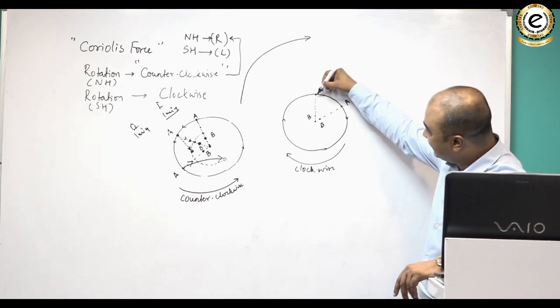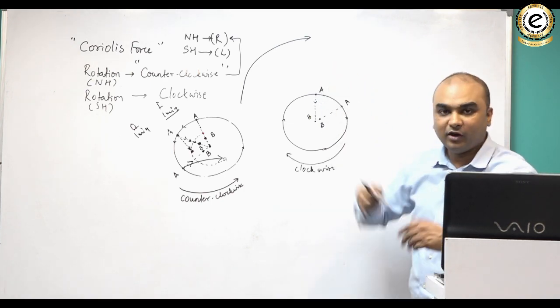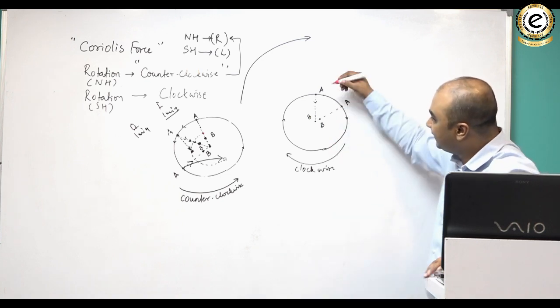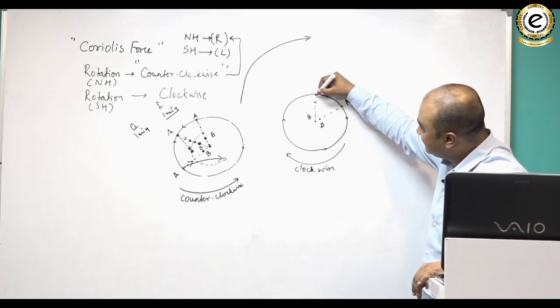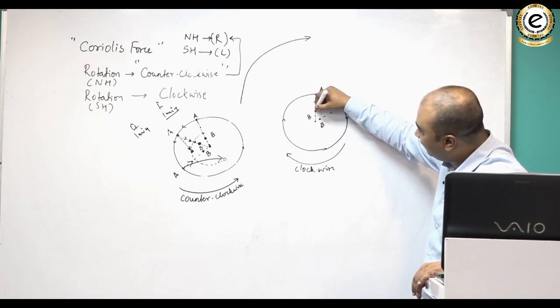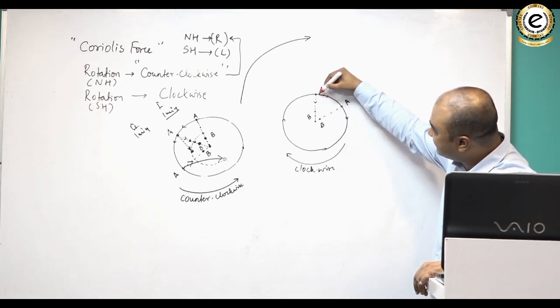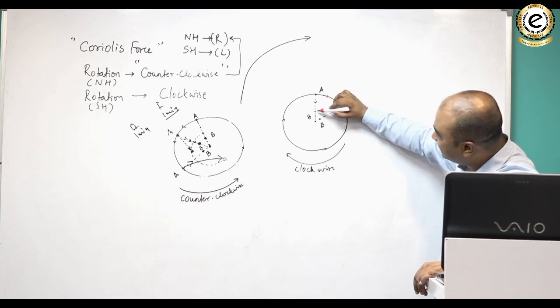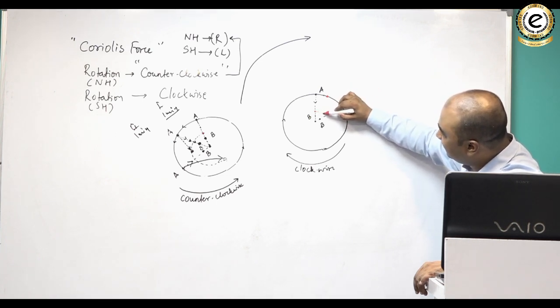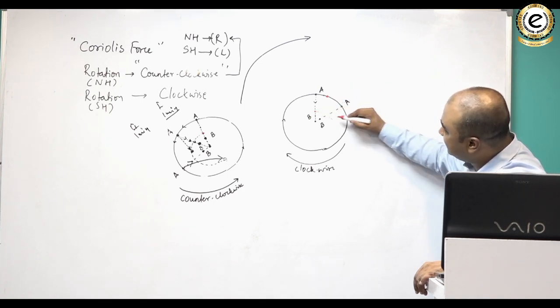So suppose A tries to throw a ball one more time to B, but as the ball will carry the momentum of A, the ball will also travel the same distance that A has traveled. So the ball would travel the same distance and this would be the new position of ball.